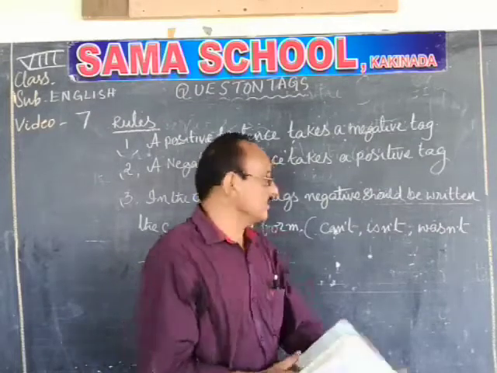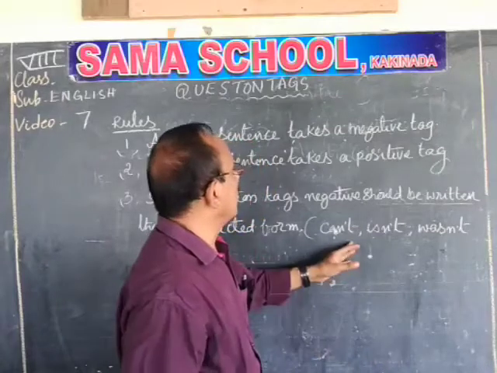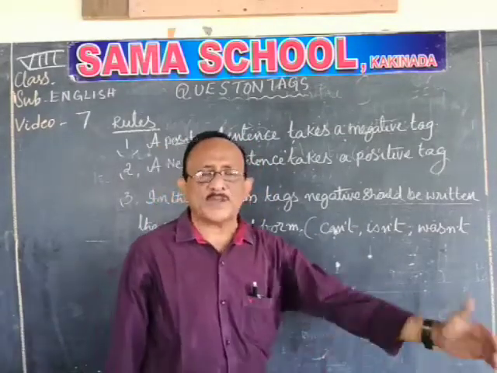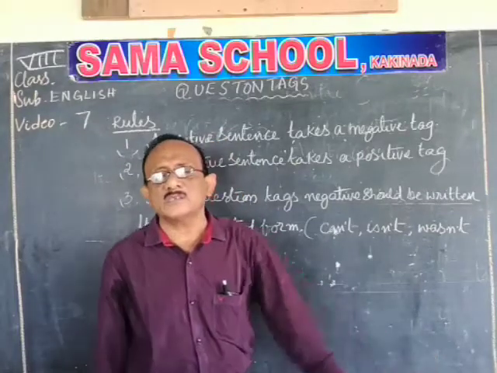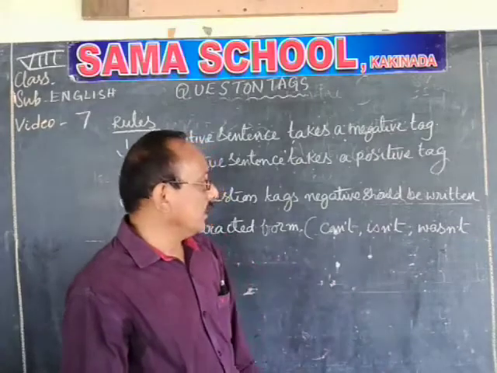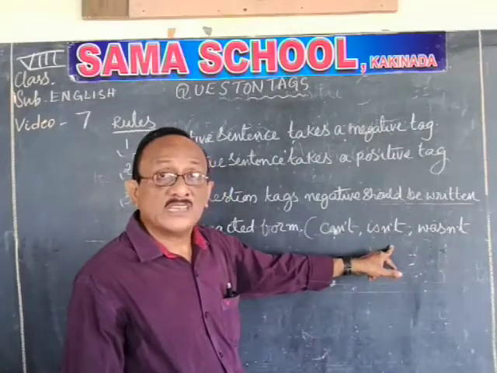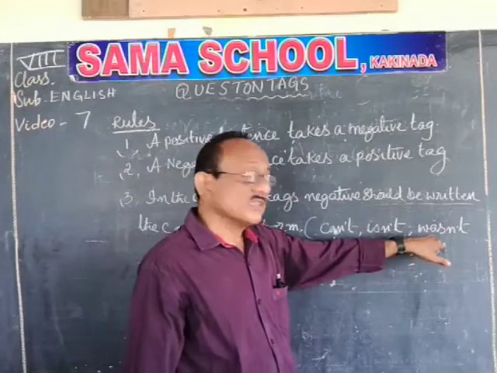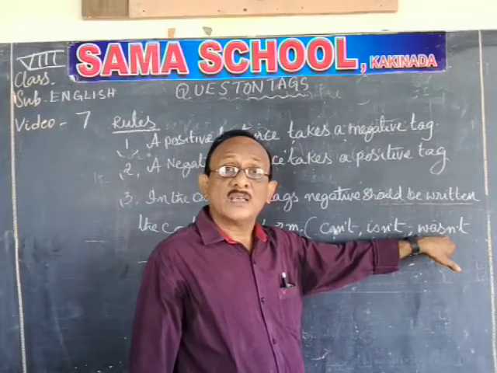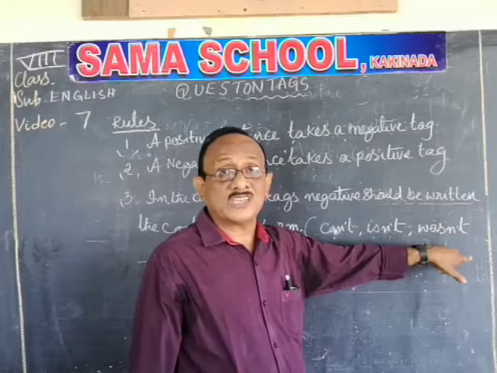So I hope my dear children that you have understood what is meant by contracted form. Cannot is expanded form. Can't is contracted form. Is not is expanded form and contracted form is isn't. Was not is expanded form and the contracted form is wasn't.